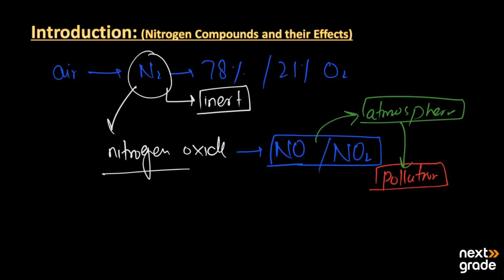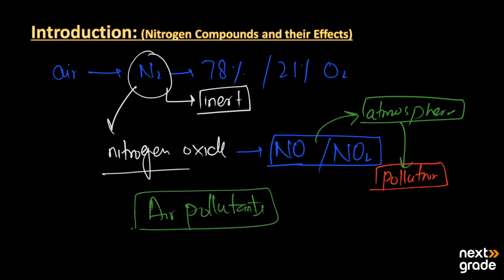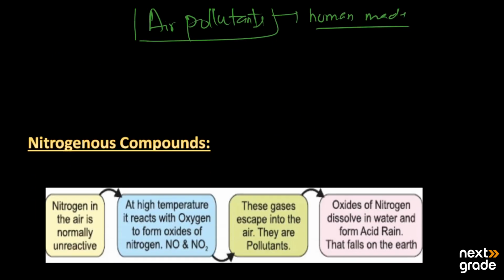As it is increasing the pollution, its oxides are known as air pollutants, as they are produced somehow by natural processes or by the activities of human beings. So there are two sources for the production of the oxides of nitrogen. The first one is the human or man-made processes, and the second one is the natural process. Now, what are these activities and processes? We will discuss it in detail today.